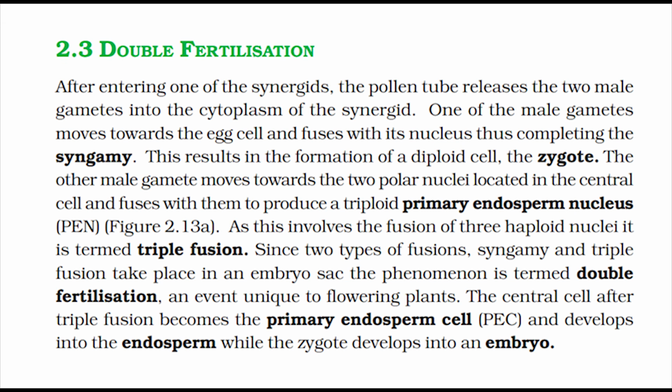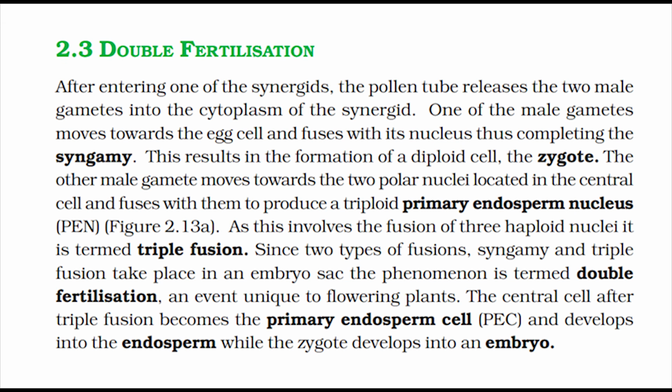Double fertilization. After entering one of the synergids, the pollen tube releases the two male gametes into the cytoplasm of the synergid. One of the male gametes moves towards the egg cell and fuses with its nucleus, thus completing the syngamy. This results in the formation of a diploid cell, the zygote. The other male gamete moves towards the two polar nuclei located in the central cell and fuses with them to produce a triploid primary endosperm nucleus, PEN, figure 2.13a.